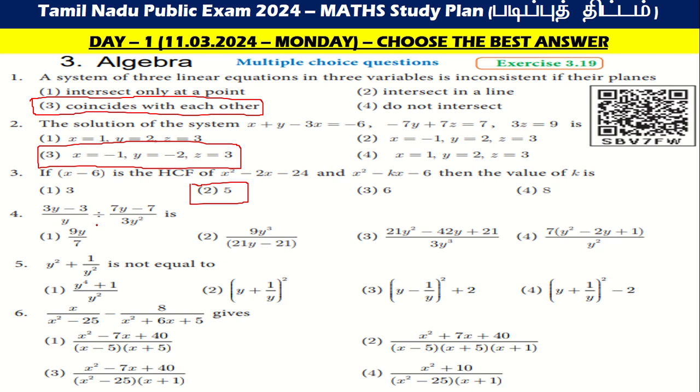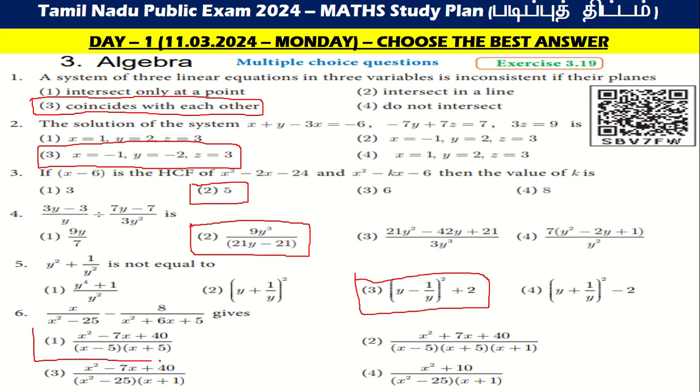3y minus 3 by y divided by 7y minus 7 by 3y square is 9y cube by 21y minus 21. Y square plus 1 by y square is equal to y minus 1 by y the whole square plus 2. Sixth one, x square minus 25 minus 8 by x square plus 6x plus 5, the value is x square minus 7x plus x by x minus 5, x plus 5.